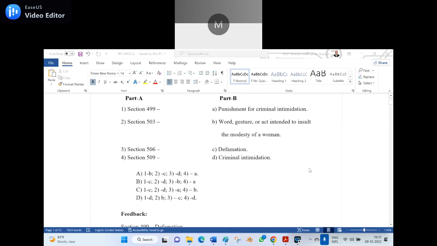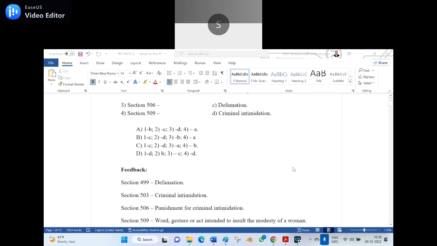Now the options go in this way. Option A, 1B, 2C, 3D, 4A. Option B, 1C, 2D, 3B, 4A. Option C, 1C, 2D, 3A, 4B. Option D, 1D, 2B, 3C, 4D. Now which is the right answer? Option C, sir. Yes, you are right. Option C is the right answer for the first question.